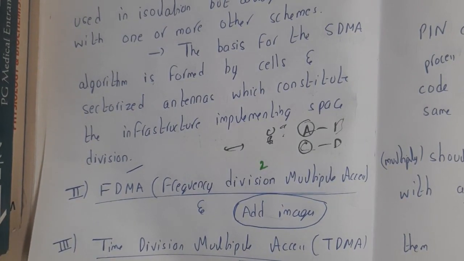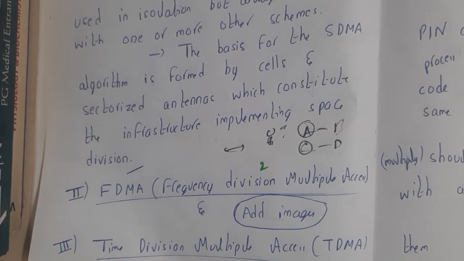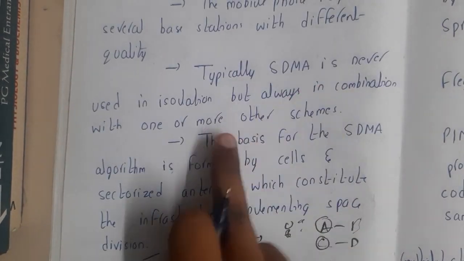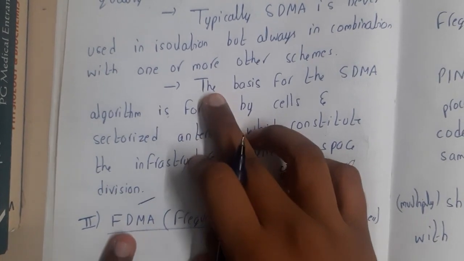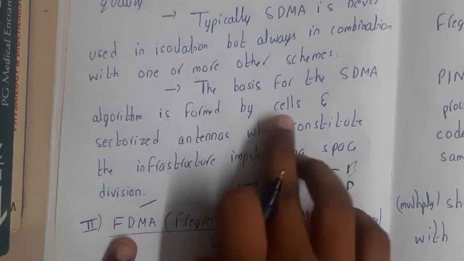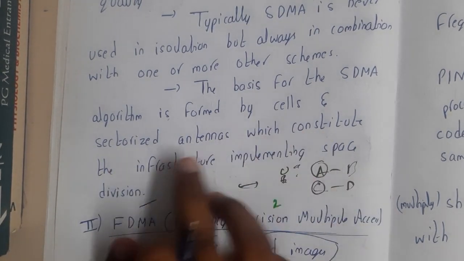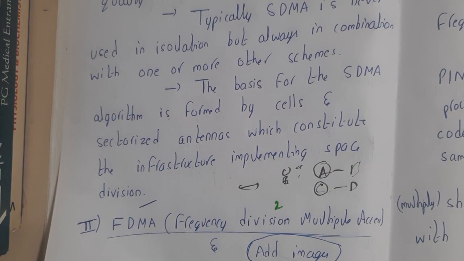In reality, in phone calls, everything is applied: space division, frequency division and time division. So typically SDMA cannot be solely applied, it needs some friend to be applied. The basis for the SDMA algorithm is formed by cells and sectorizing the antennas. I hope everyone got some basic idea about this SDMA concept, right?